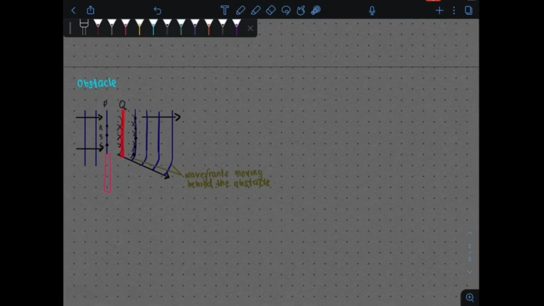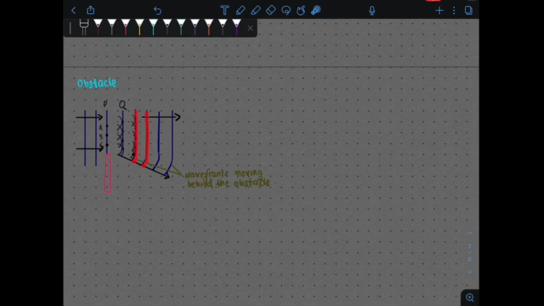This means how you get this wavefront is due to the tangent of these tiny wavelets here. And part of it is behind your obstacle. This part has gone behind the obstacle. You can still produce the wave. The new wavefront bends around the edge of the obstacle.